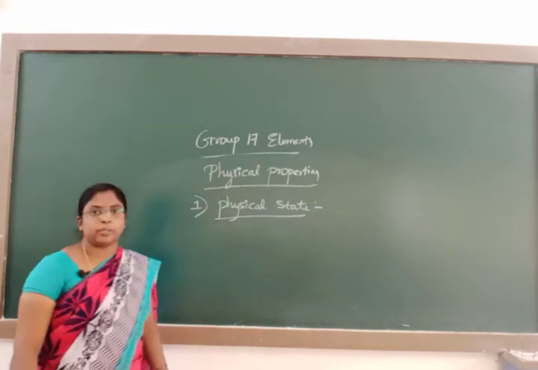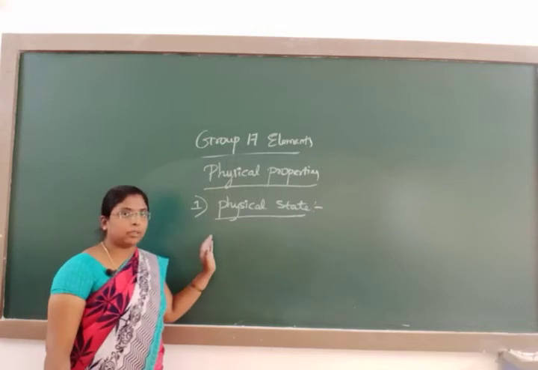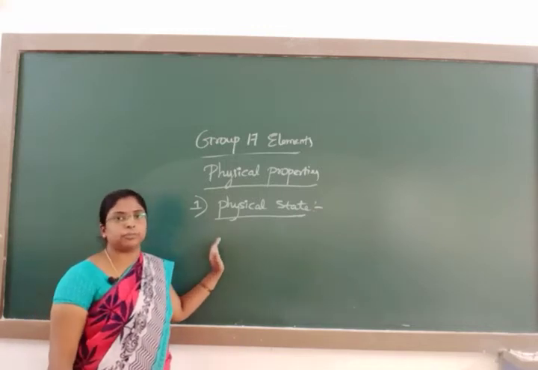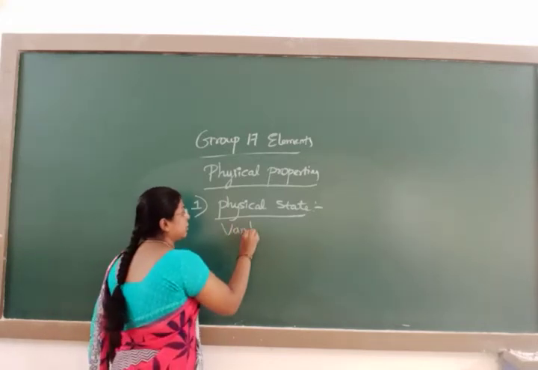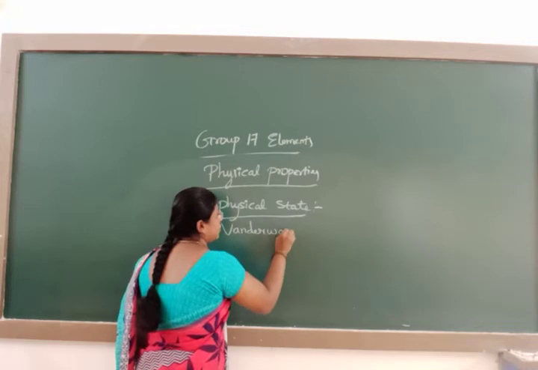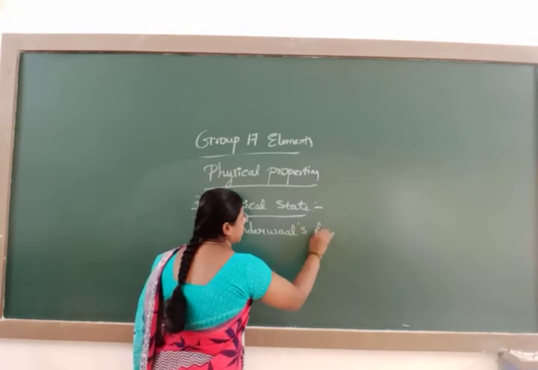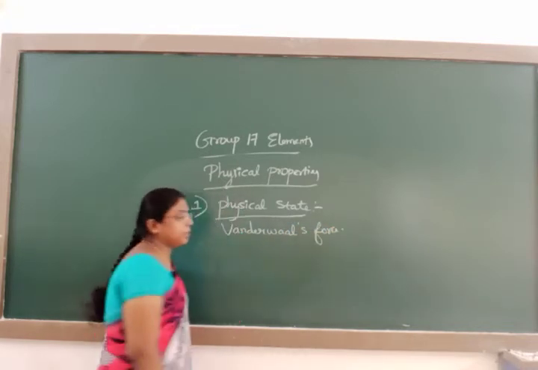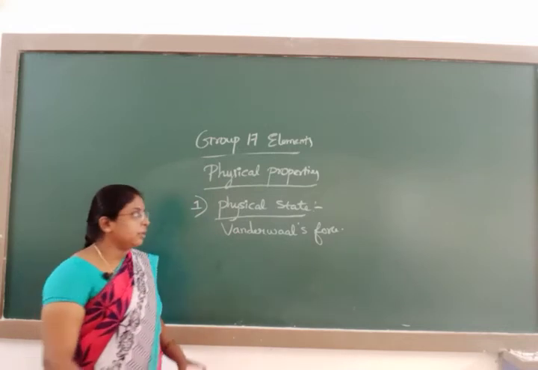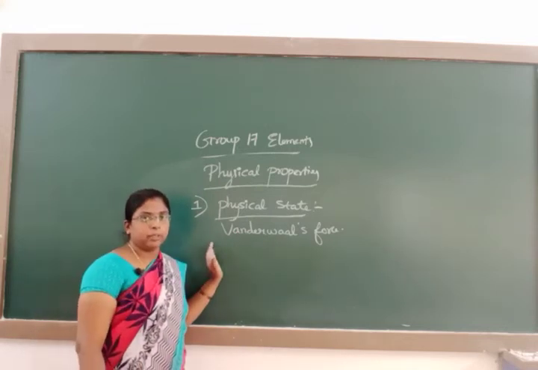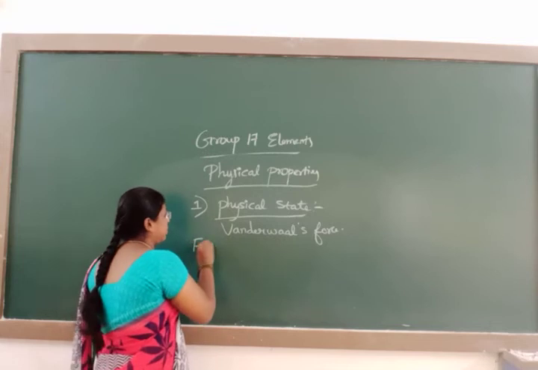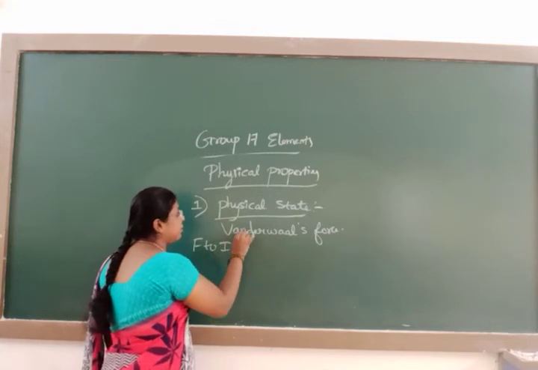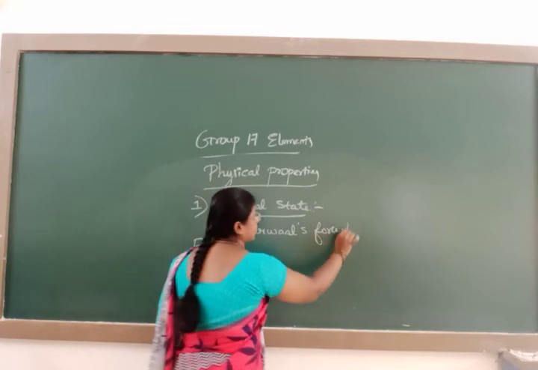Between the molecules of halogens, there exists a weak force known as van der Waals forces. From fluorine to iodine, the magnitude of van der Waals forces increases.